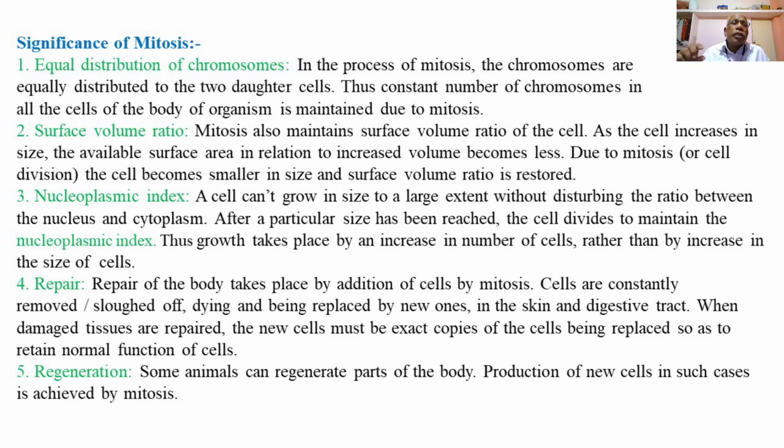So there is an equal distribution of the chromosomes in the two daughter cells, and this happens during mitosis. Thus the same chromosome number is maintained in all cells of the body of the organism due to the process of mitosis. Then surface volume ratio.